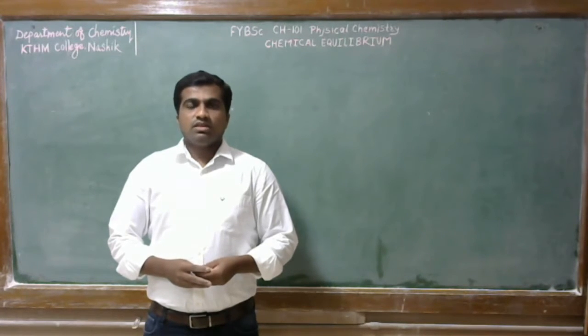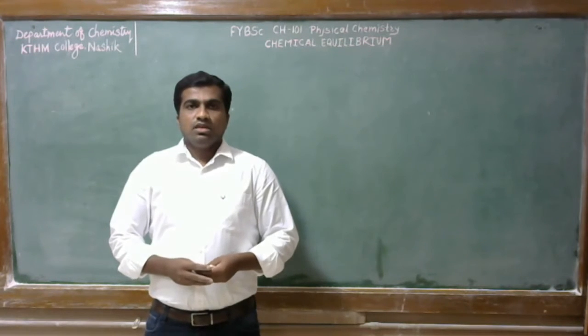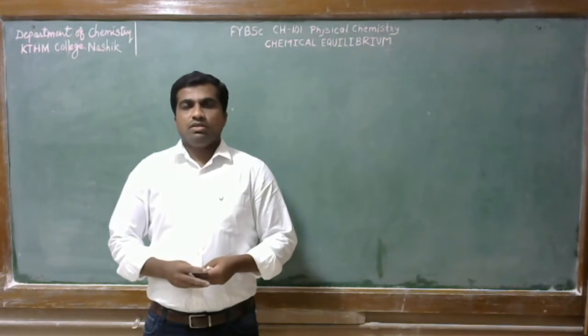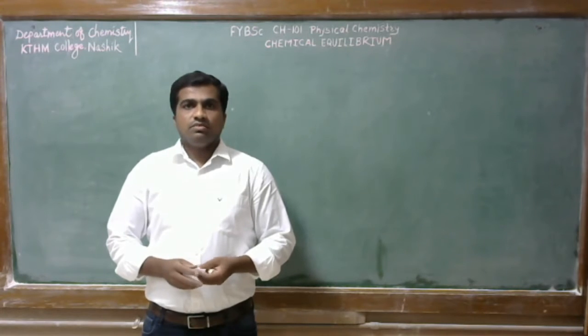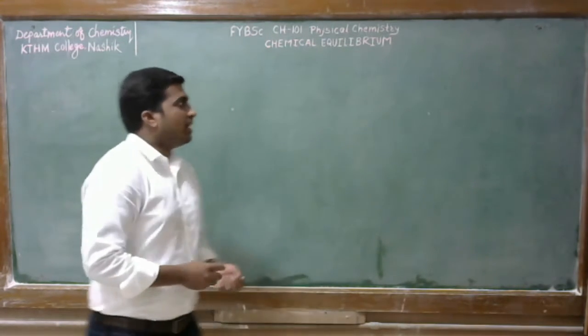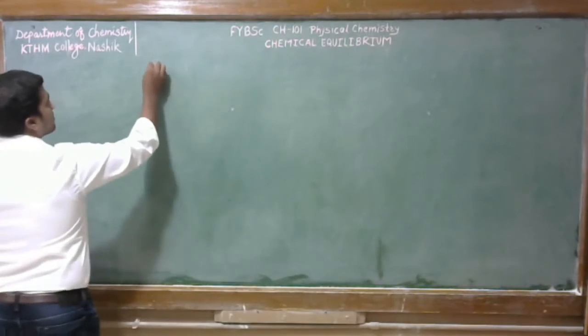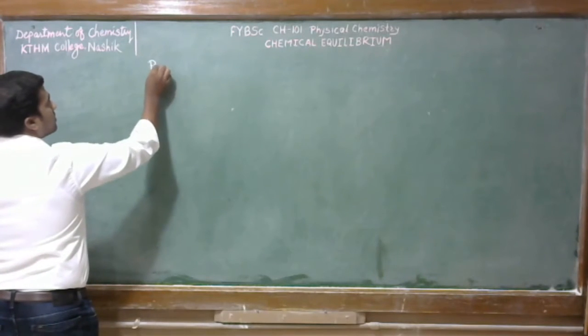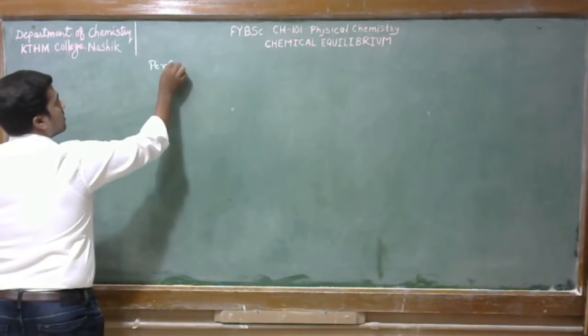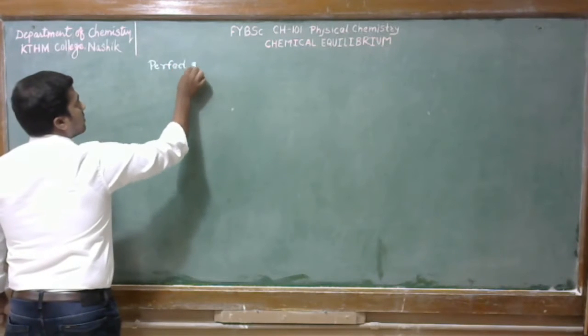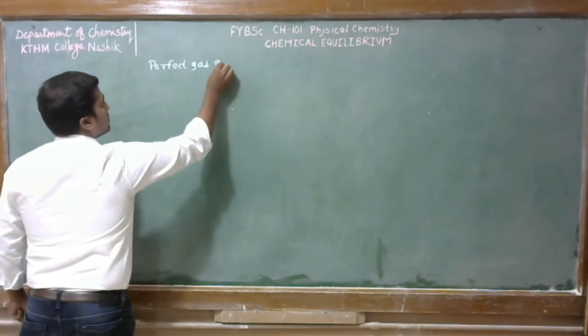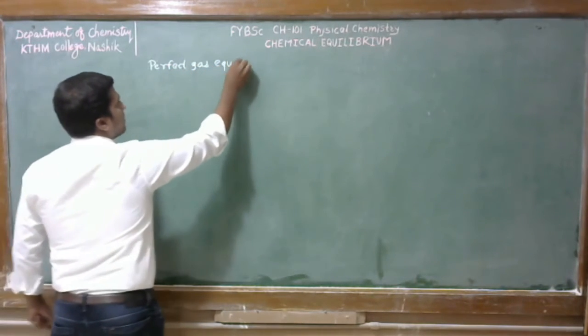So in this lecture we will see the perfect gas equilibria. So let's start perfect gas equilibria.